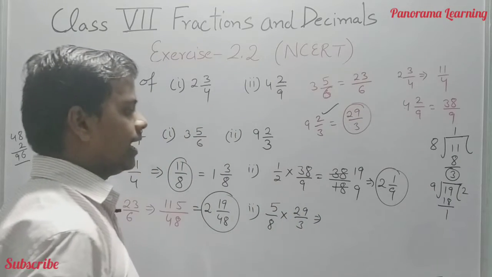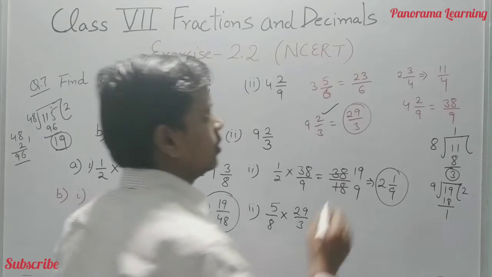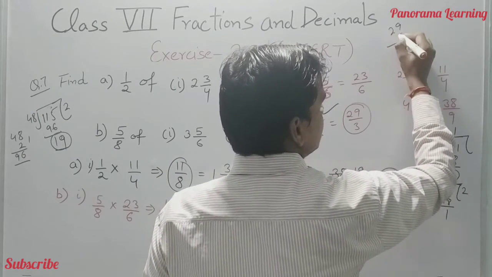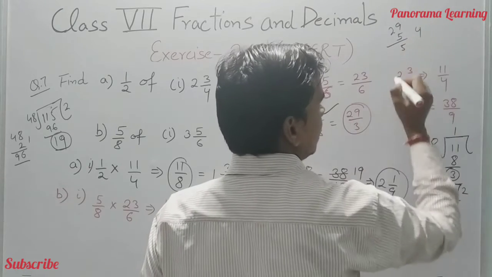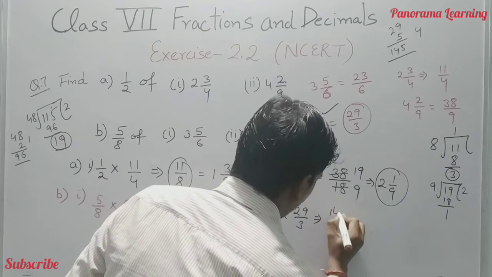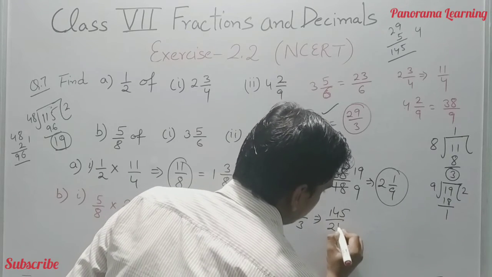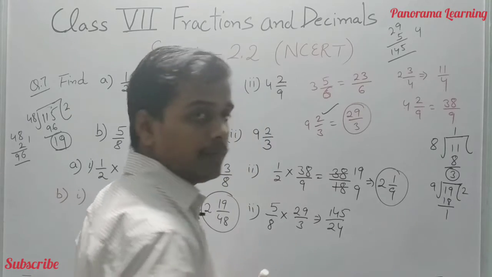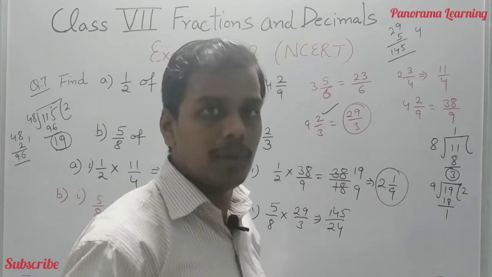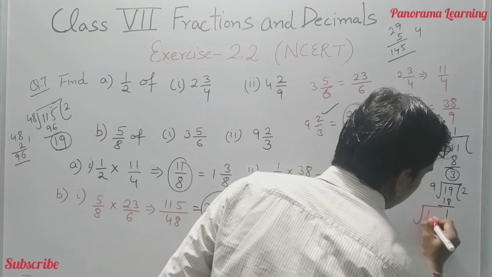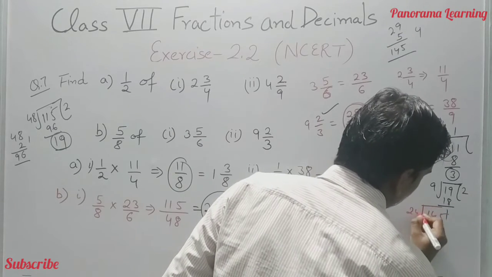We have to multiply 29 with 5. So we have 5 9s are 45, 4 is carry here. 5 2 is 10 and 4, 14, so 145. 145 divided by 24. Okay, it is already in the lowest form because both the numbers are not divisible by a single common number. Then we have to convert this into the mixed form. 145 divided by 24.